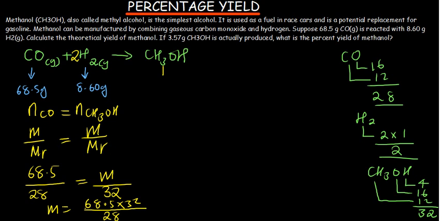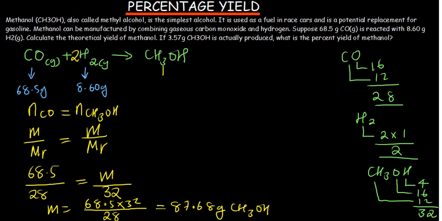Okay, we can do the multiplication there and see what we get. This is going to give us about 87.68 grams of methanol. So when we use carbon monoxide, this is the mass of methanol that we are getting.